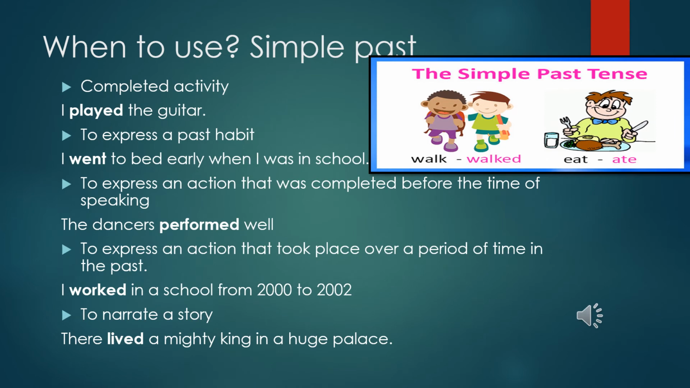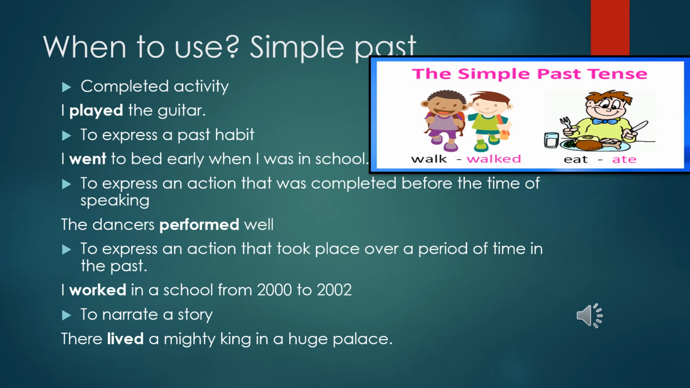Now, when to use simple past tense: to show a completed activity, like the action has already completed. When I say I played the guitar, okay, so that playing, the action is completed. Also, I went to bed early. So in that sentence also, I have already gone to bed, to express the activity that has already completed.